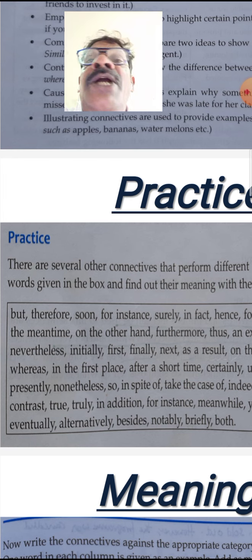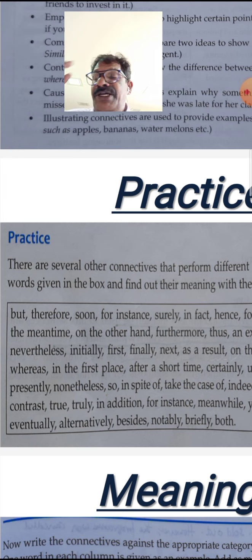I could have told you when we started our class, but I forgot. Please try to purchase a good dictionary so that you can easily improve your usage, your sentence construction, as well as your vocabulary by following the dictionary regularly, thoroughly.